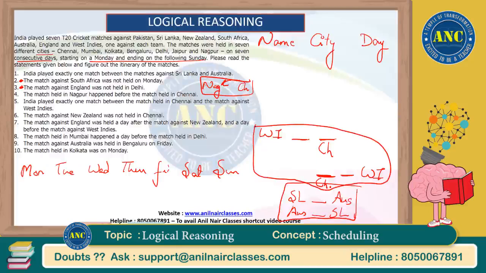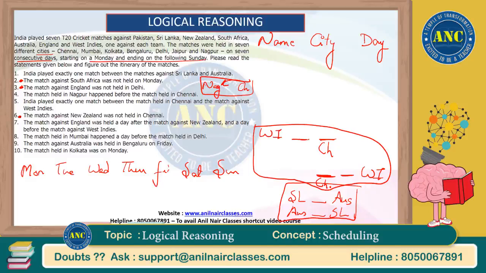The match against New Zealand was not held in Chennai. Okay, negative statement, let's ignore that. The match against England was held a day after the match against New Zealand.